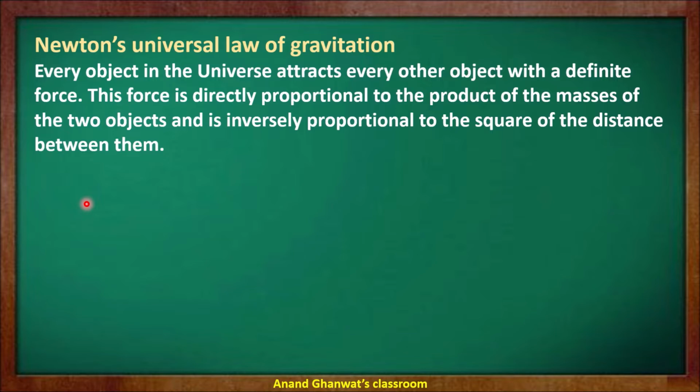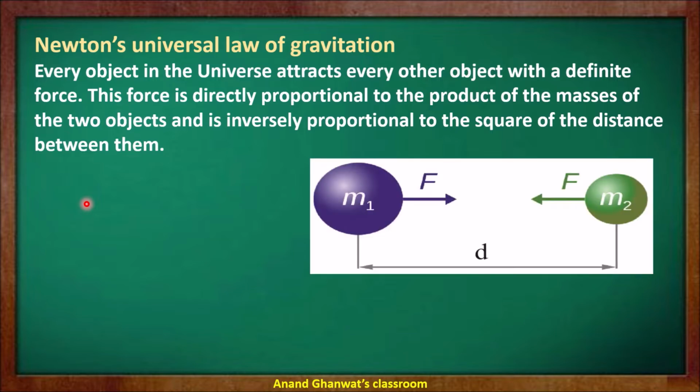For understanding this statement, let us see this figure. Now these are two objects present on the Earth's surface: an object with mass m1, an object with mass m2, and by Newton's universal law, each object is exerting force on the other object, and the value of this force is directly proportional to the product of the masses, that is m1 into m2, and inversely proportional to the distance between them. Here the distance between these two objects is d, so it is inversely proportional to the square of d.